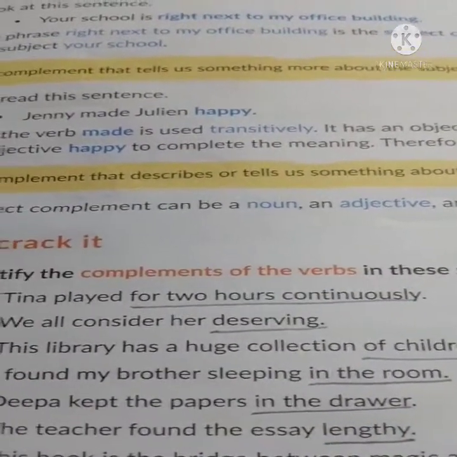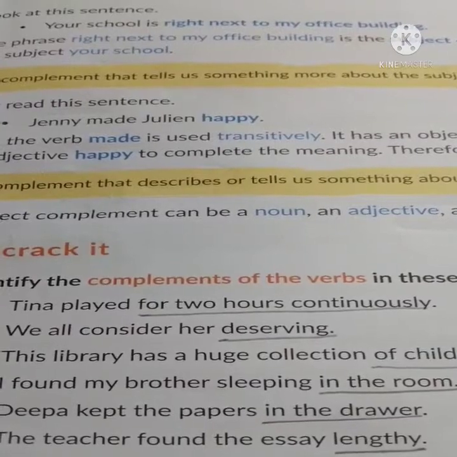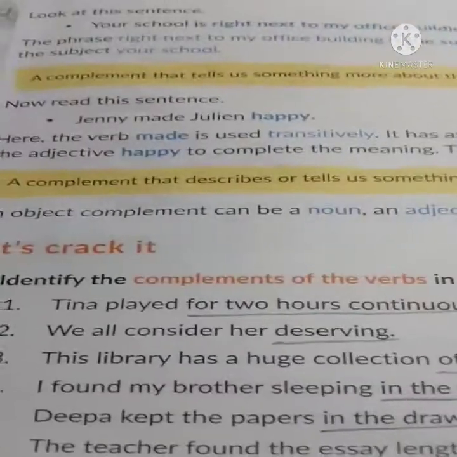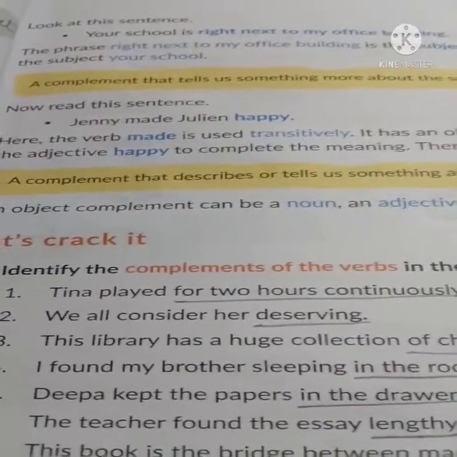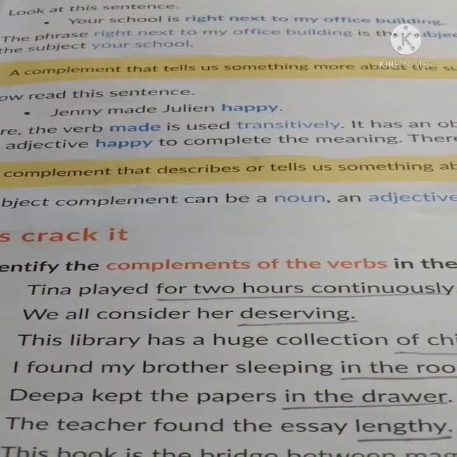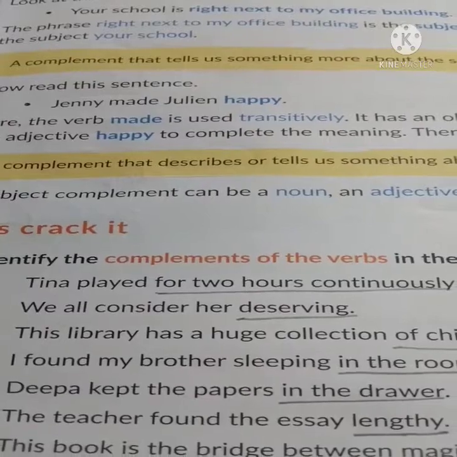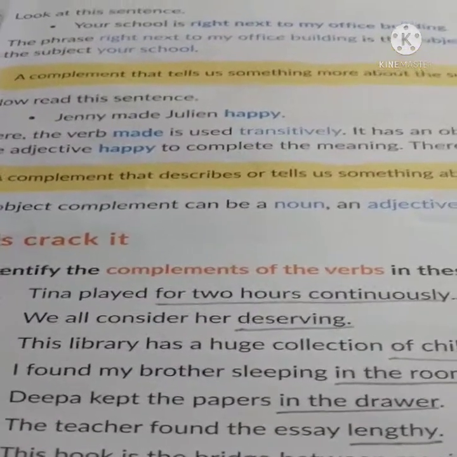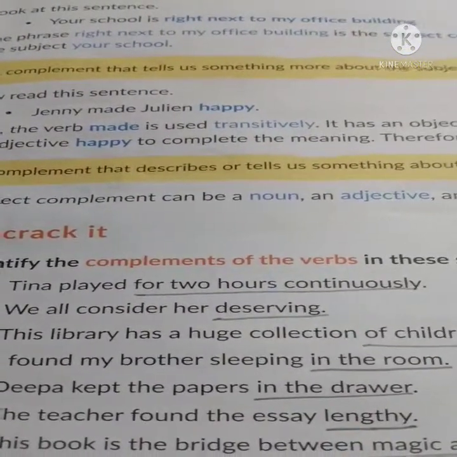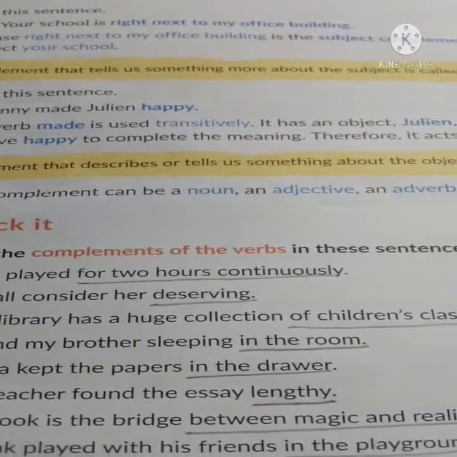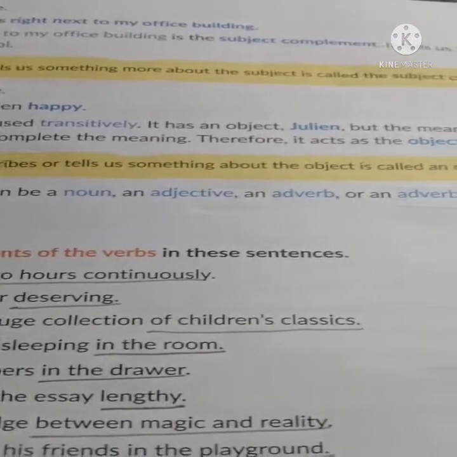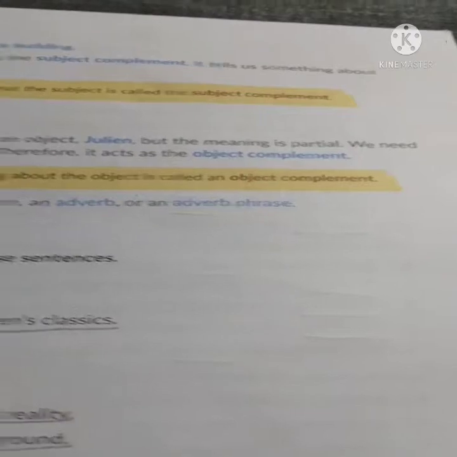Why transitively? Because after made, Julian is there, and we have learnt in transitive and intransitive verbs that if the object is a person, that is an indirect object, and if it is a thing, that will be a direct object. So Julian will be the indirect object here, but the meaning is partial.